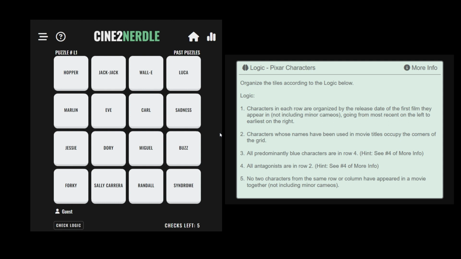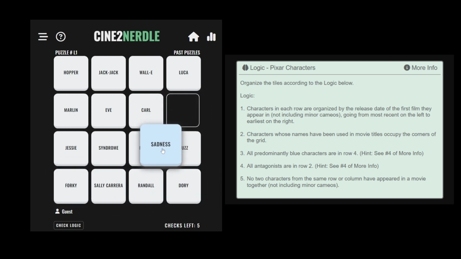Starting with logic rule number 2, we can identify the 4 characters whose names have been used in Pixar film titles. These are Dory, from Finding Dory, Buzz, from Lightyear, Wall-E, from Wall-E, and Luca, from Luca. Now we also know from rule number 3 that all blue characters should be in row 4. This means Dory should be in one of these bottom 2 corners.